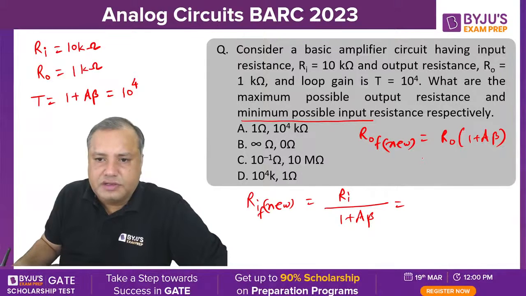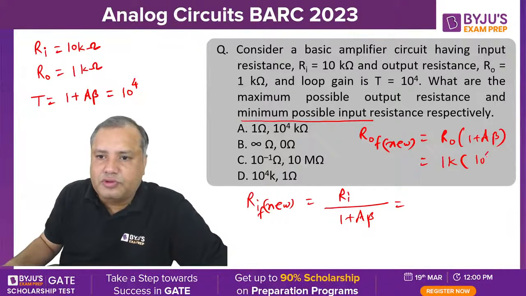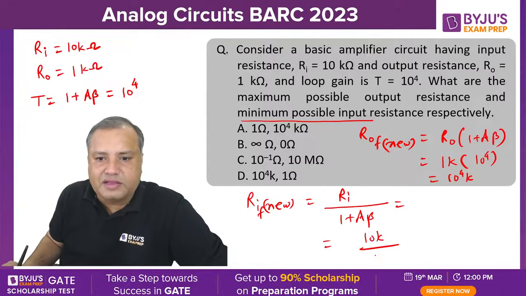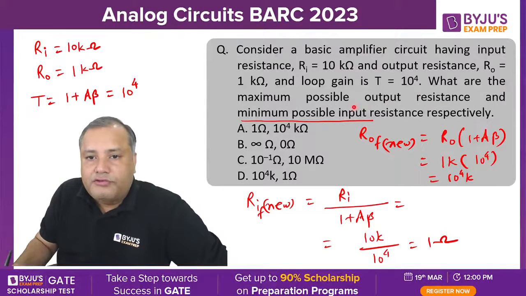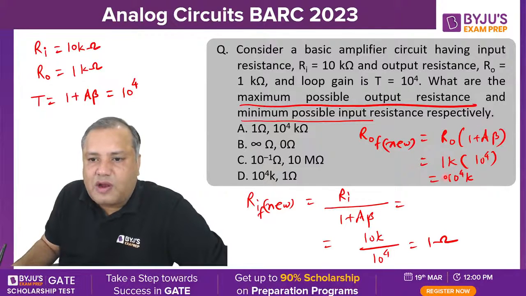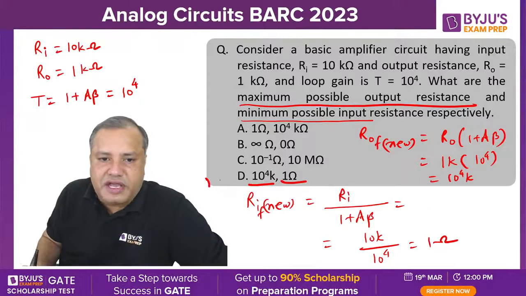So students, what is Ro? Ro is 1 kilo ohms. 1 plus A beta is 10 raised to 4. 10 raised to 4 into 1k means it is 10 raised to 4 kilo ohms. And what is Ri? Ri is 10k divided by 10,000, that is 10 raised to 4, that will be 1 ohm. So the first value we are expecting, the maximum possible output resistance, is 10 raised to 4 k. And the minimum possible input resistance is 1 ohm. So option D is the correct one.